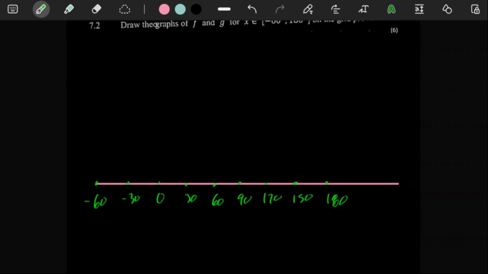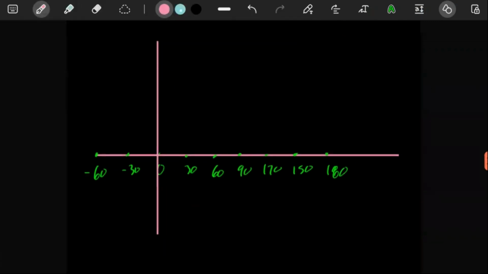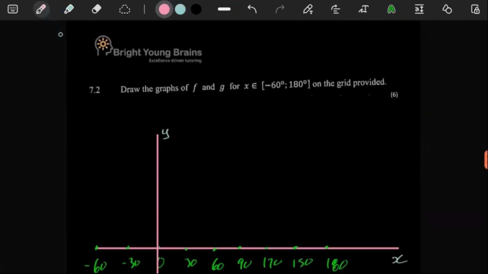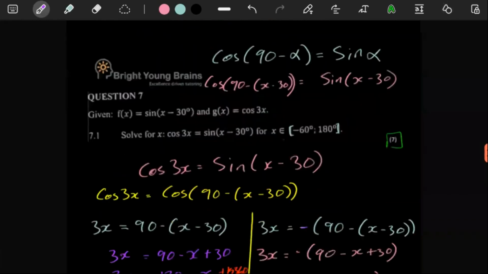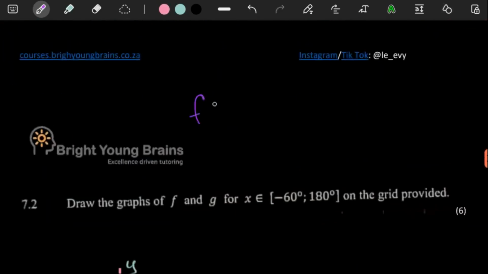So with this being done, we can easily now draw our y-axis over there. There we go. This is our y-axis, this is our x-axis. So if you're going to draw your two equations, this is where your knowledge of your standard equations comes into play. Because remember the first graph, the graph of what? Let's see which graph here. The graph of f of x. Let's see what f of x looks like. We have f, and they told us it is equal to sine x minus 30.